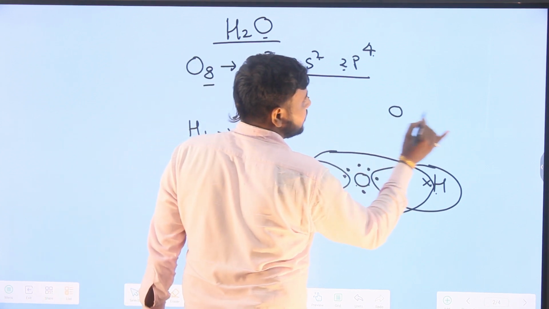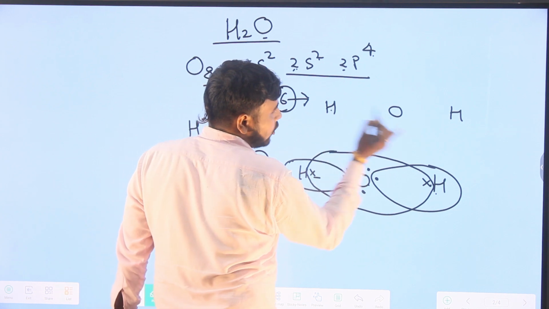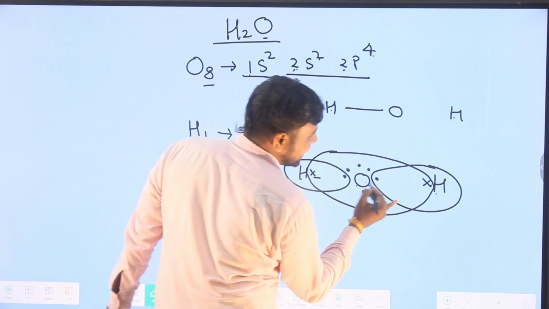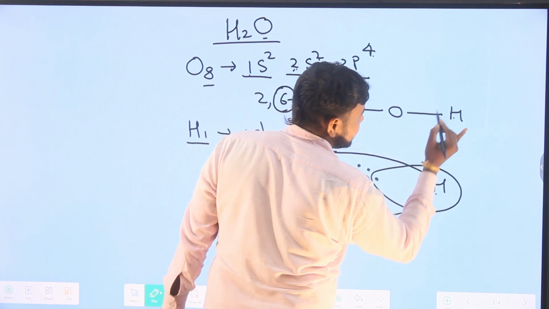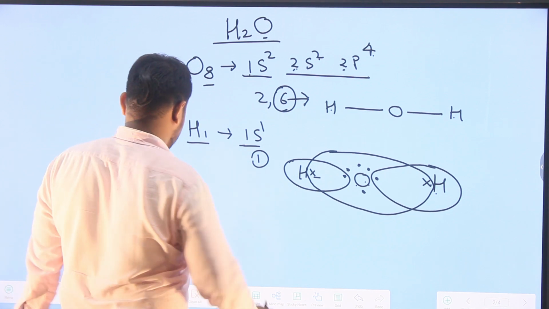Each hydrogen and oxygen sharing of a single electron is a single bond. That is the example of covalent bond.